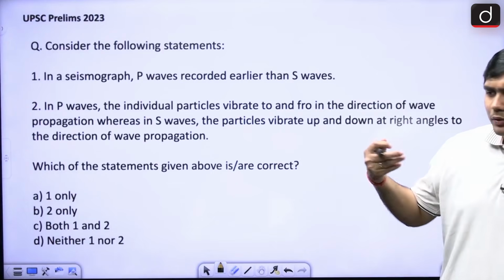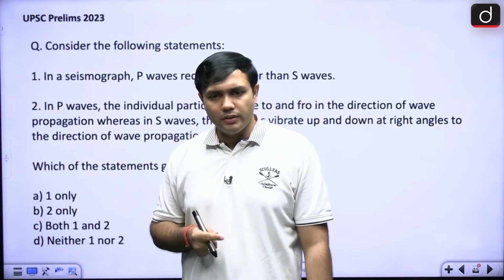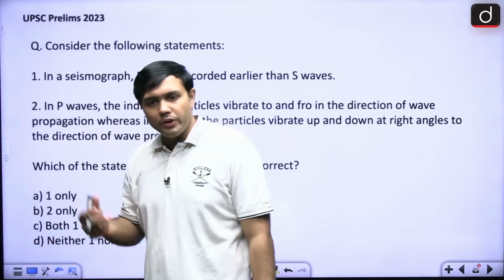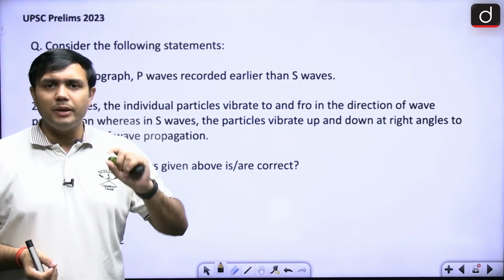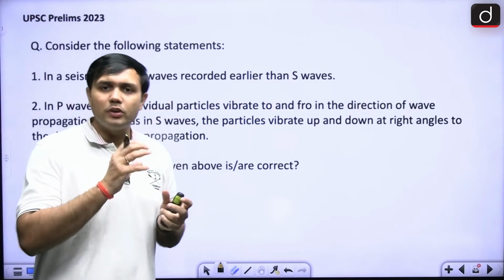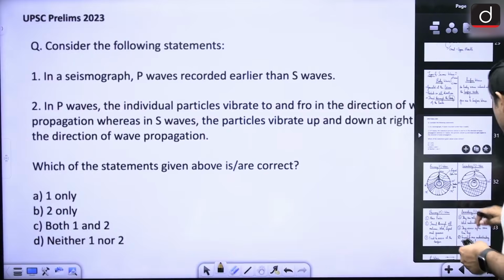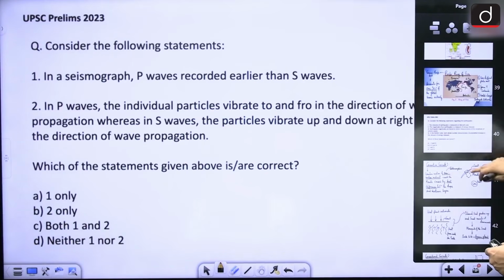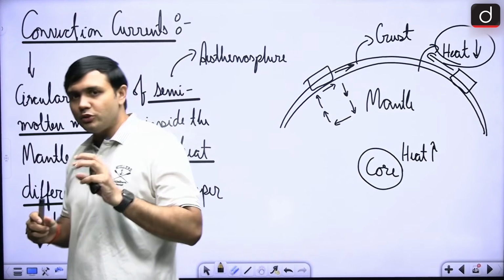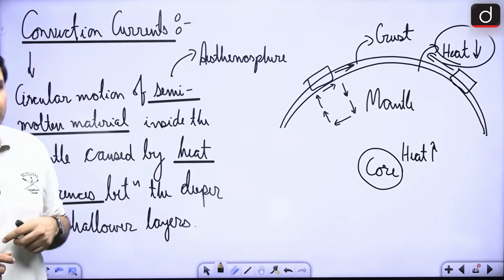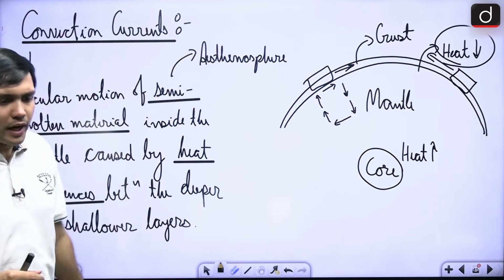Right. Now we have talked about convectional currents. That is the reason for the dynamism of the Earth, right? That is the reason that tectonic plates are moving about, right? That is the reason that plate interactions are happening. So we must have a basic understanding about the different aspects of convectional currents. What are they? How are they moving, right? So we'll look at convectional currents now, right? I'm hoping that till here you are able to interact with these topics properly, revise these topics properly, and make interconnections between different topics, right?